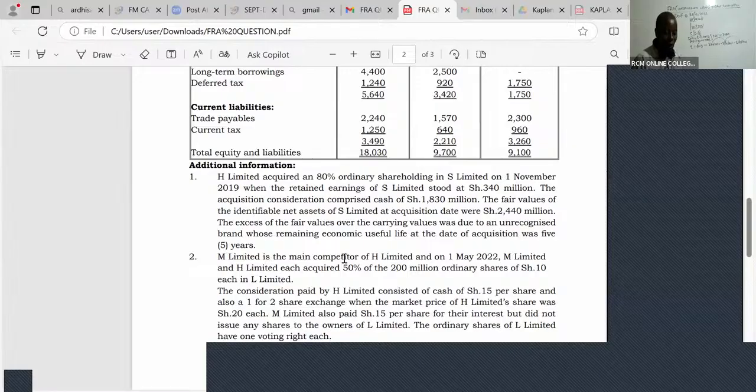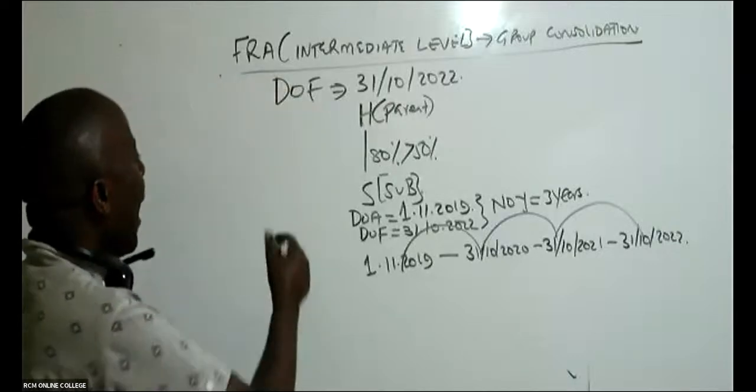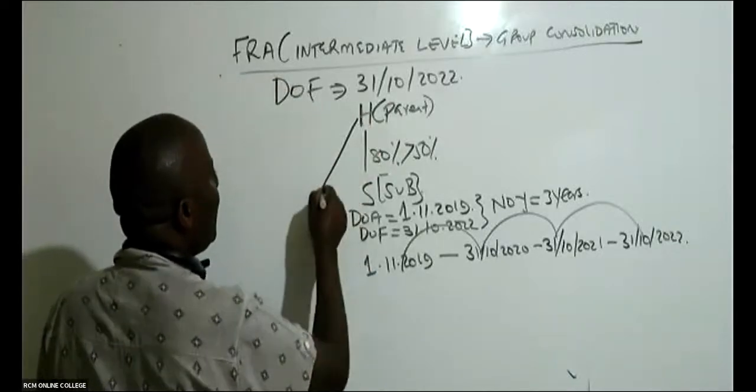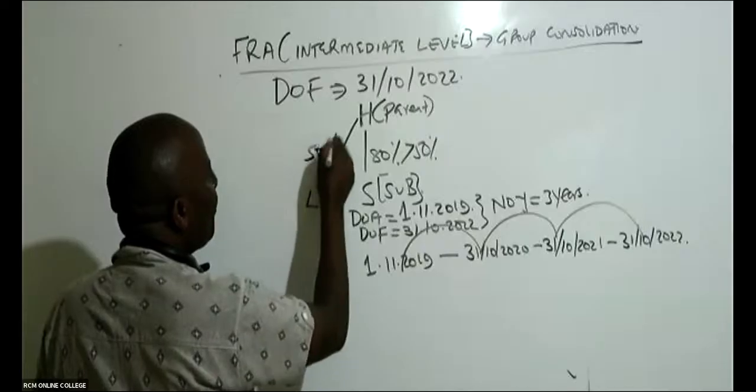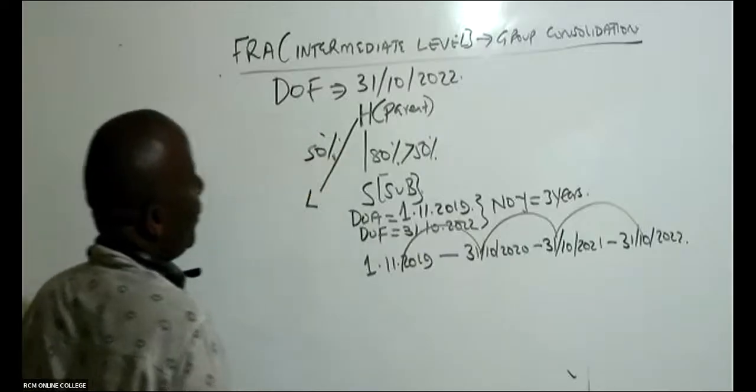And on 1st May 22, M Limited and H Limited each acquired 50% of the 200 million ordinary shares of shillings 10 each in L Limited. So you're seeing again a situation where H acquired a 50% interest in L.